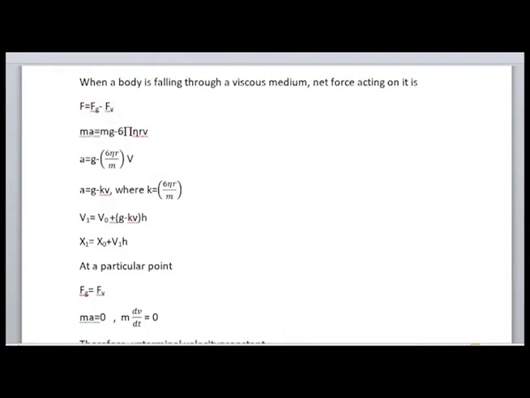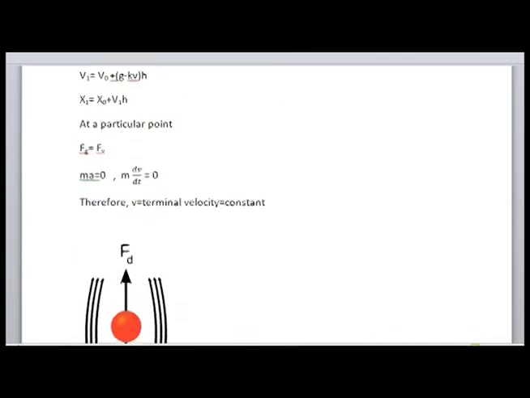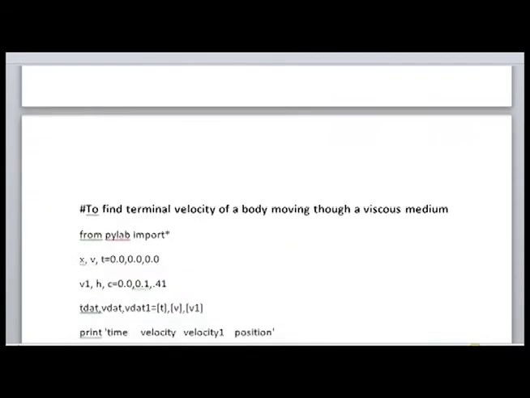F is ma. That is, ma is equal to 0. m into dv by dt, m is a constant, is equal to 0. Since m is not equal to 0, dv by dt is equal to 0, which means v is a constant. This constant velocity is called the terminal velocity that you have discussed or studied in the earlier classes.